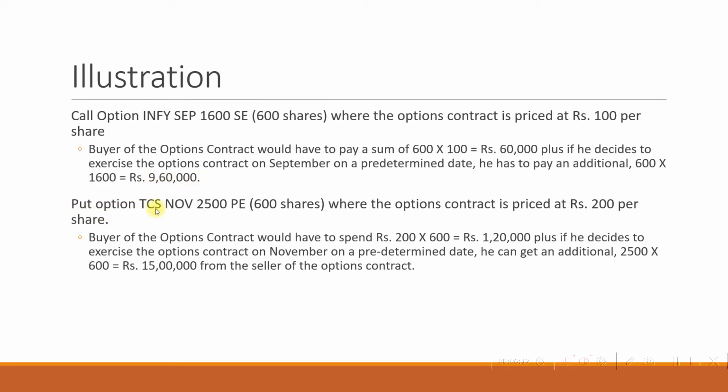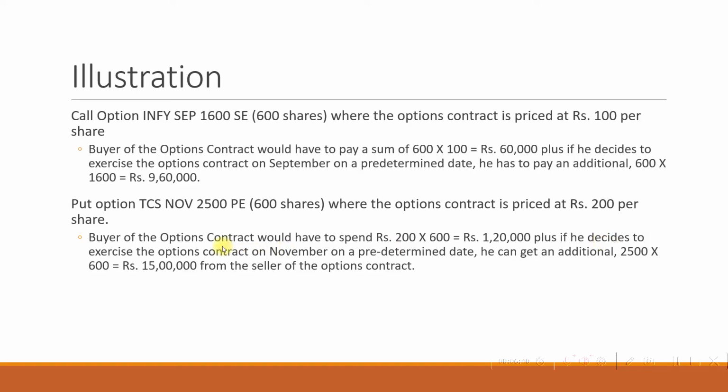In the case of a put option, there is TCS for November, 2,500 is the share price, put equity, 600 shares, where the options contract is priced at 200 per share. So in this case, the buyer of the options contract would have to spend 200 rupees into 600 shares, which is 1,20,000.